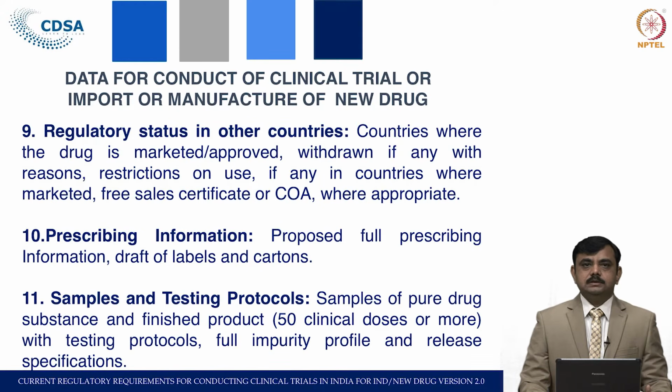Samples and testing protocols: samples of pure drug substance and finished product, at least 50 clinical doses, with a testing protocol, full impurity profile and release specification. So, this full impurity profile and release specification are required to be submitted along with the testing sample. The licensing authority then sends this sample to the concerned laboratory, and once a satisfactory result comes from that laboratory, the permission can be granted.